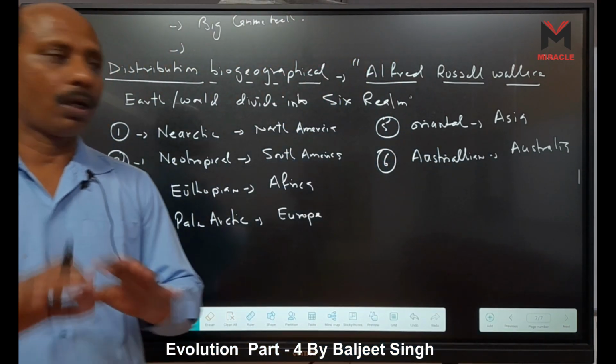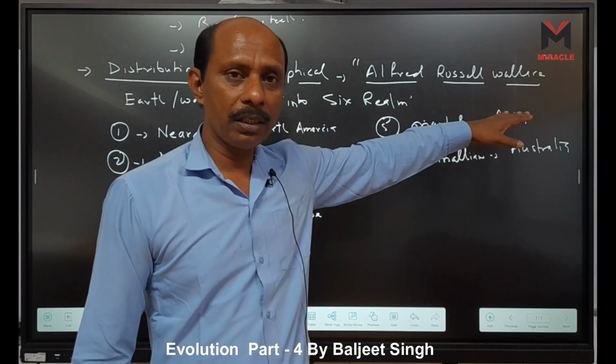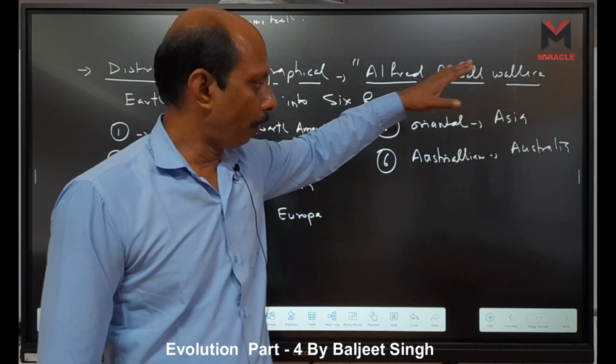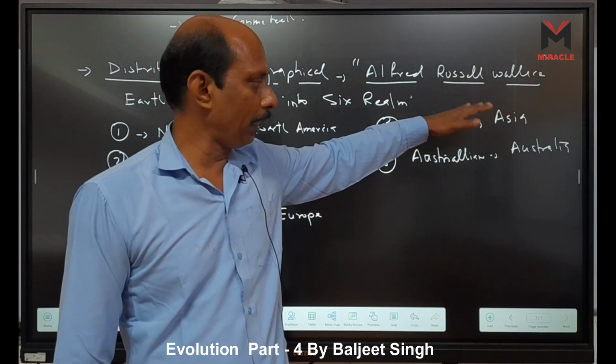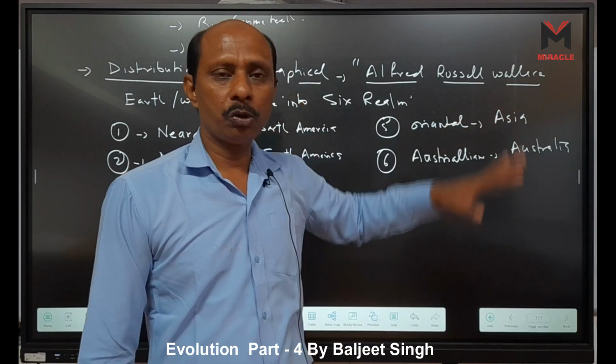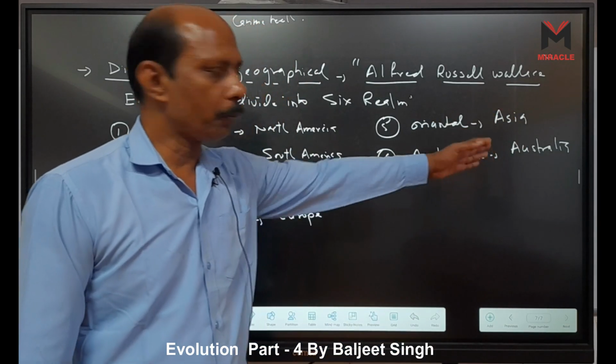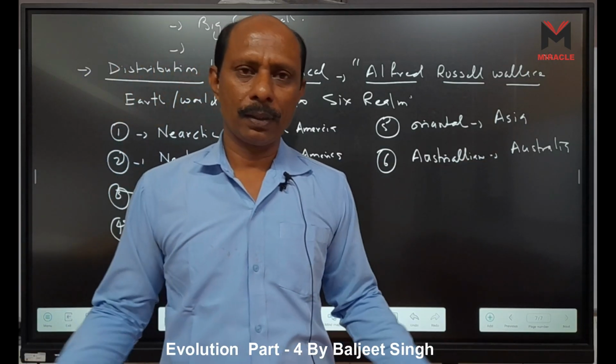Due to the separation of these two continents, right? When they separated, Asian mammals, being predators and carnivores, killed the marsupials and ate them. That's why today marsupials are not present there. But in Australia, mammals are absent, so marsupials flourished, right?